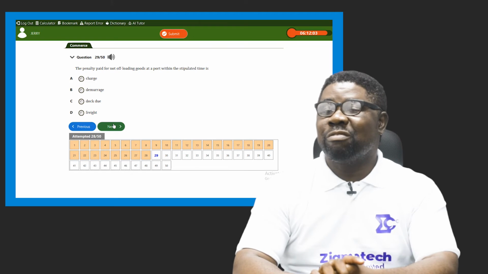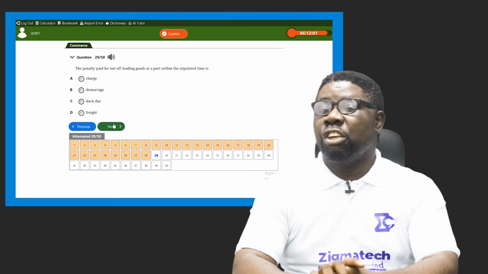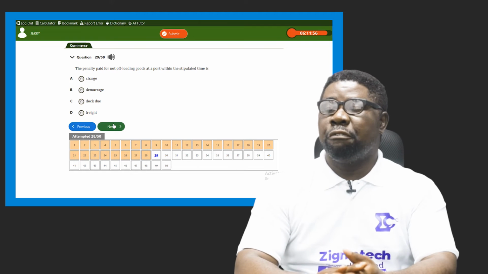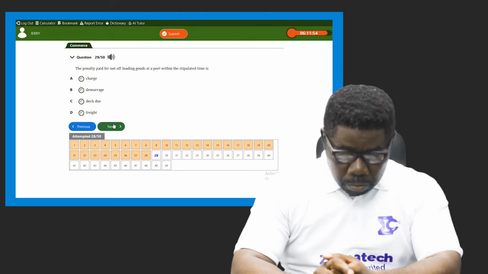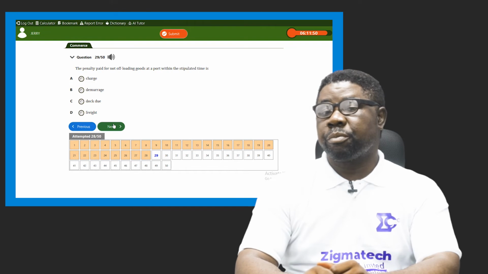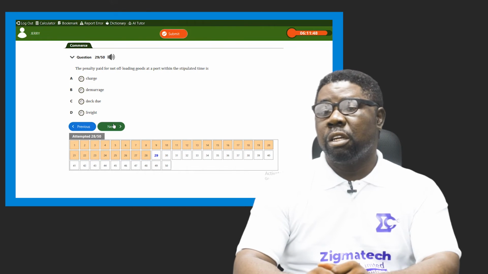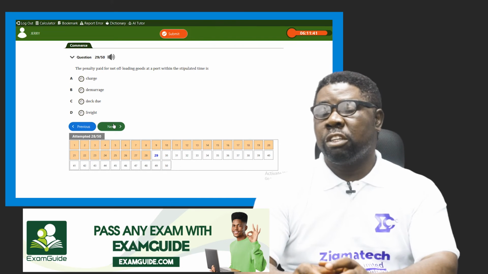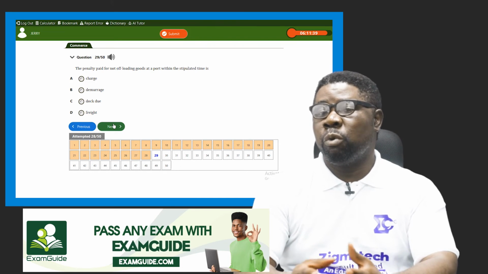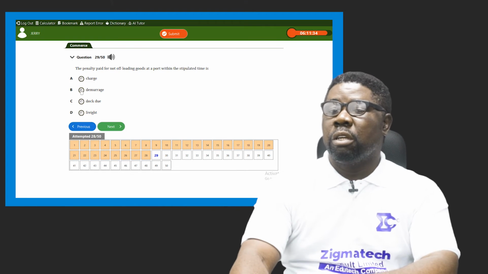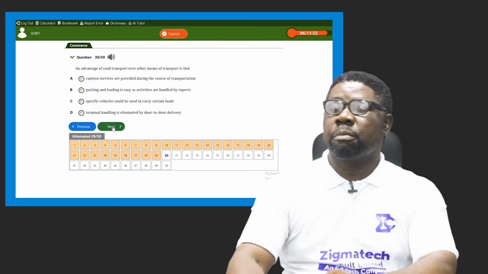Is it charge? Is it demurrage? Is it dock due? Or is it freight? No. The answer here is what? It's not a charge, it's not a dock due, money you pay for docking, for the ship to berth. Is it freight? That is money paid for transporting your goods. Is it charges? No, these are just money that people are made to pay for one or two reasons. But what is the answer? Demurrage. Demurrage is our answer.